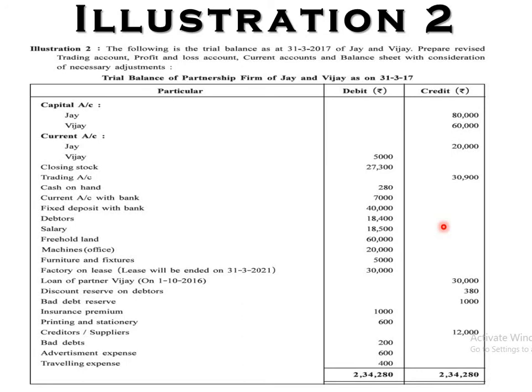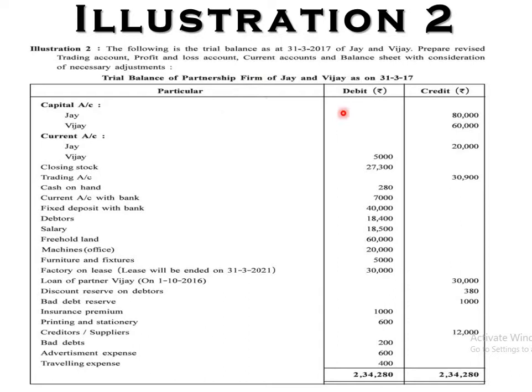The following is a trial balance as at 31st March 2017 of Jay and Vijay. Prepare a revised trading account, profit and loss account, current accounts and balance sheet with consideration of necessary adjustments. Information is given as to what is required for illustration number 2. A revised trading account means that something is wrong. There will be a trading account, also a profit and loss account, current accounts and a balance sheet. There is no need to prepare a profit and loss appropriation account.